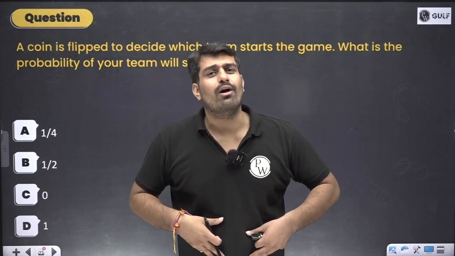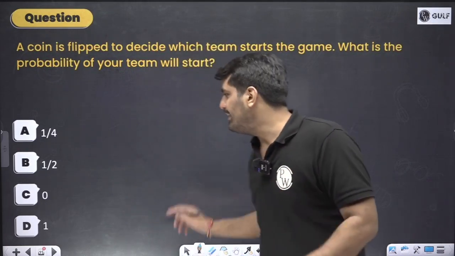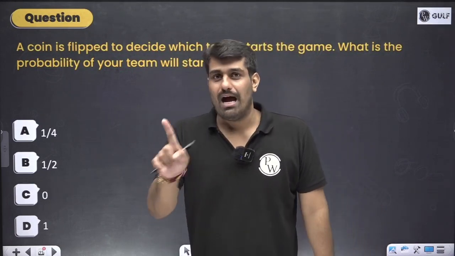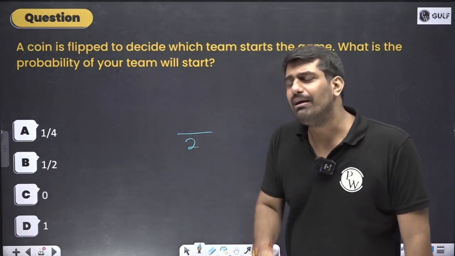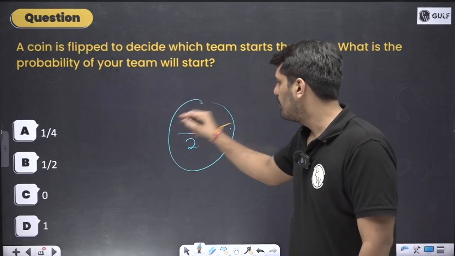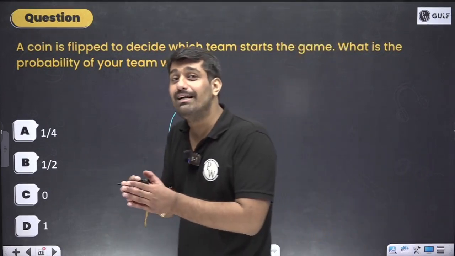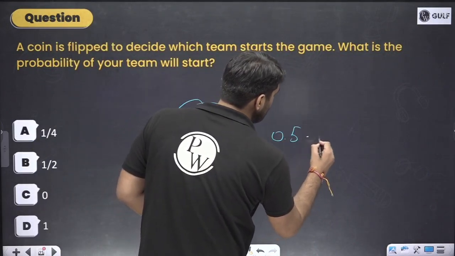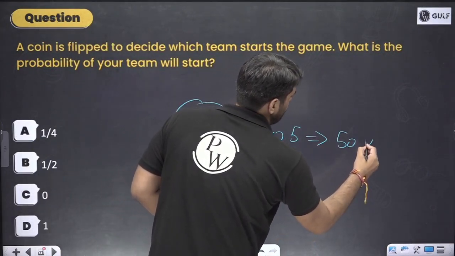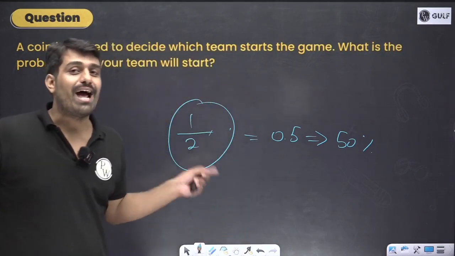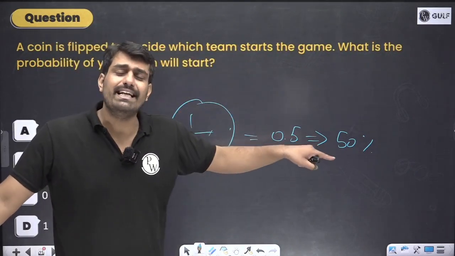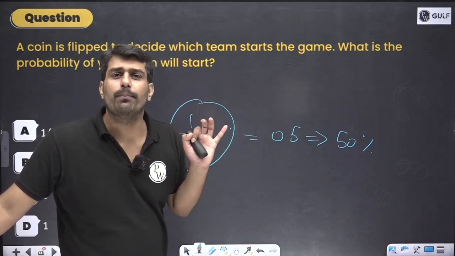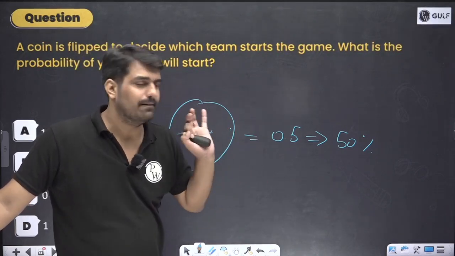So whatever I called, only 2 possible outcomes are there. In total, 2 possible outcomes are there. Among them, I want 1. So the probability of that event is what? 1 by 2. Simple, the probability will be 1 by 2. You can call it 0.5 or you can call it 50%. This is basically the conversion of fraction into decimal, decimal into percentage, whichever you are interested in. It's up to you. I hope this point is clear.